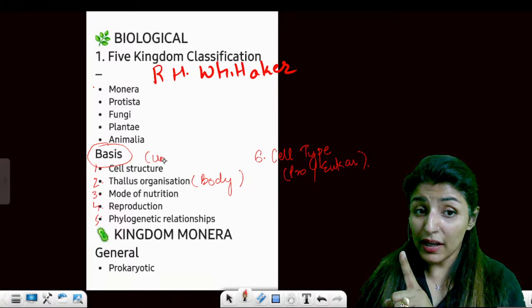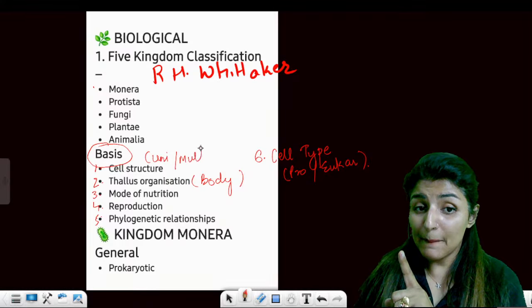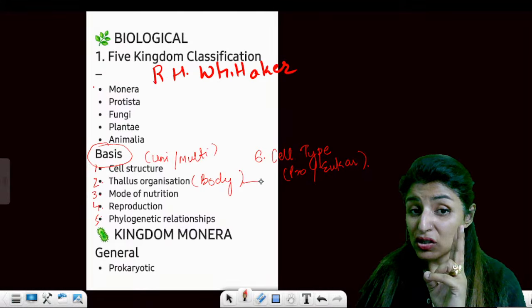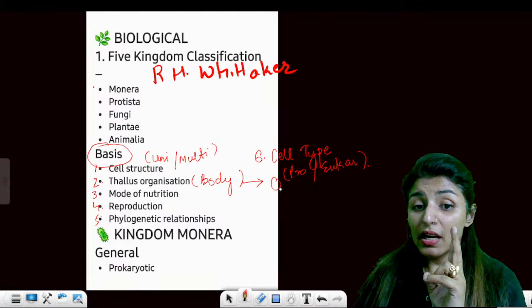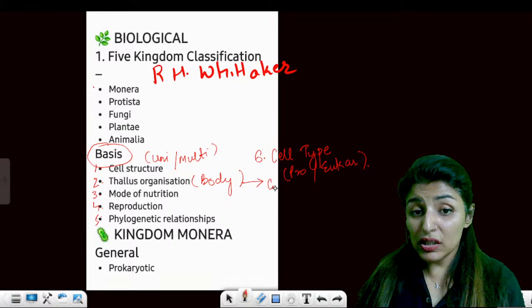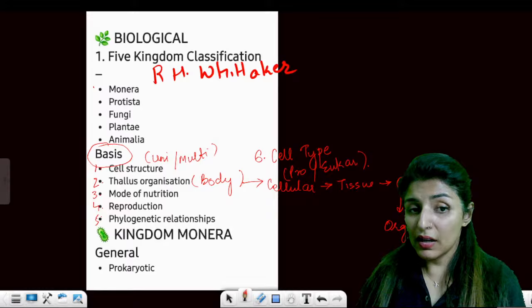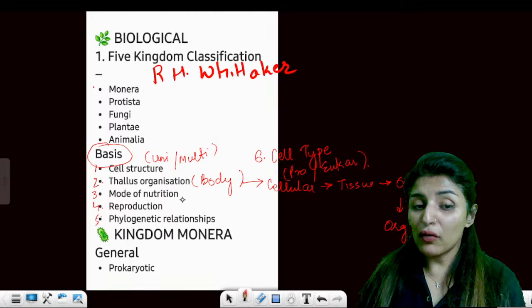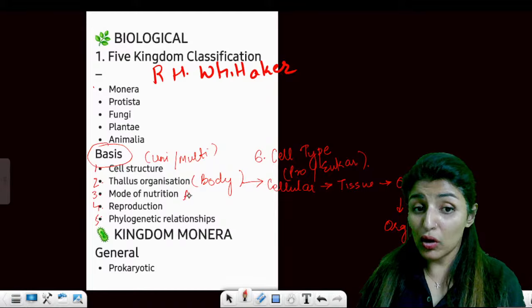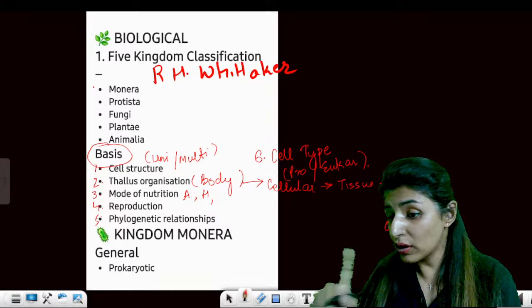Cell structure, whether the organism is unicellular or multicellular. Thallus organization, in which we see whether it is cellular level of organization, or the body is made up of tissues, or it is made up of organs, or organs further forming the organ system, right? And then mode of nutrition, whether the organisms are autotrophic or heterotrophic, all these.